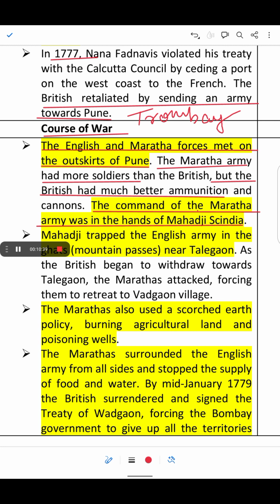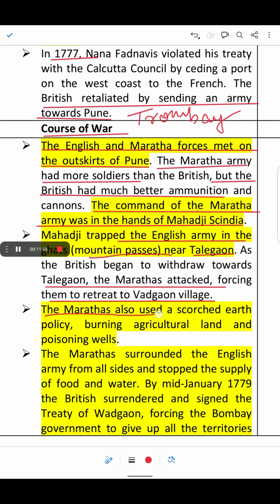So he trapped the English army in the Ghats, that is the mountain passes, near Talegaon. All these are part of guerrilla tactics. As the British began to withdraw towards Talegaon, the Marathas attacked, forcing them to retreat to Vadgaon village.